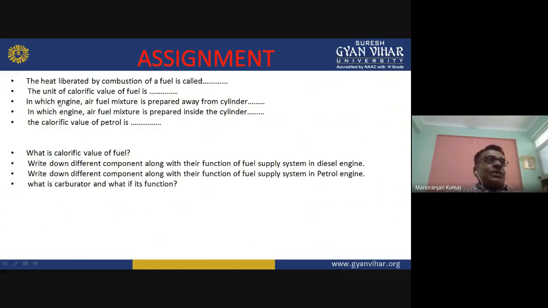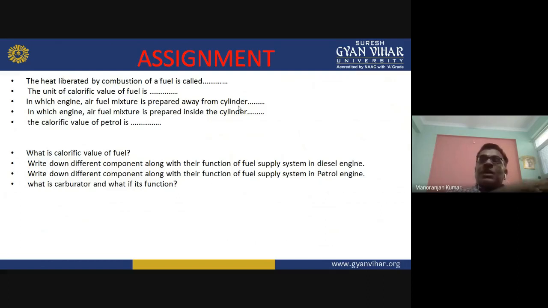Third question: in which engine is the air fuel mixture prepared away from the engine cylinder? In which type of engine is it formed? The air fuel mixture is prepared away from the cylinder in the petrol engine, or spark ignition engine.